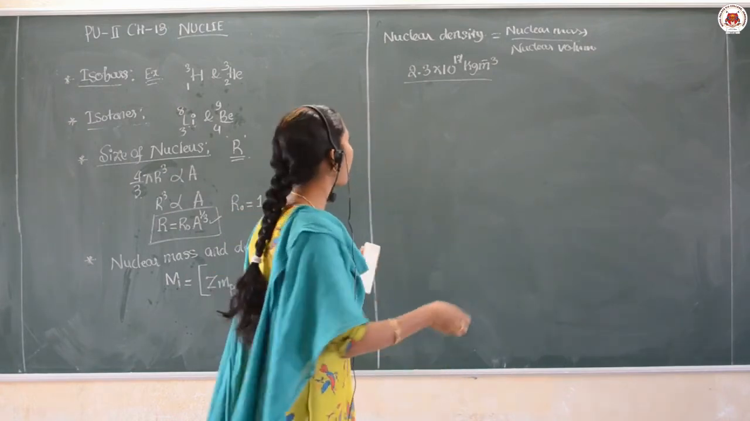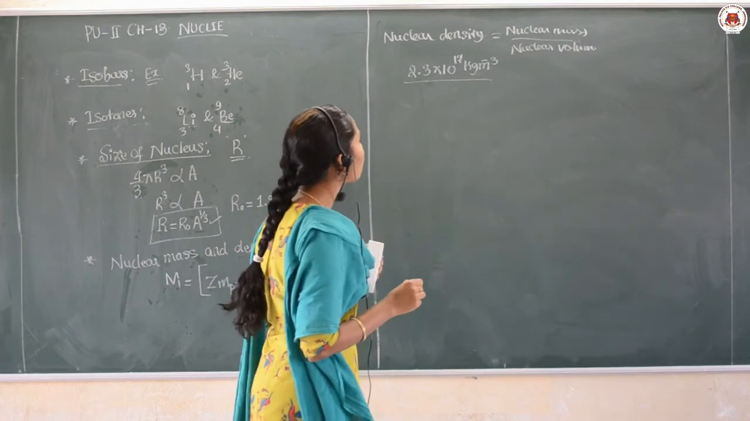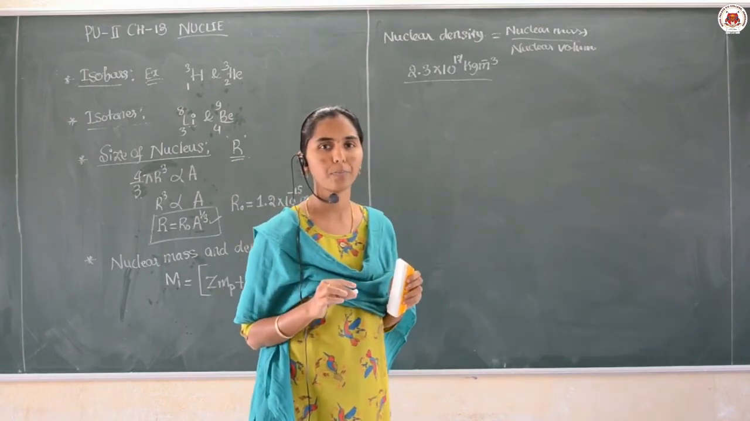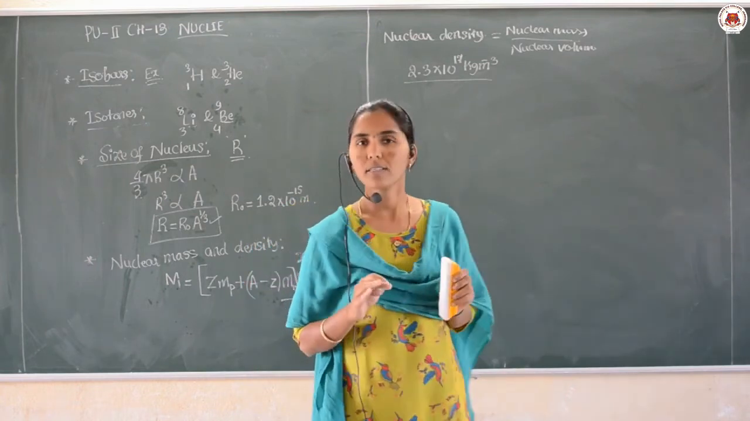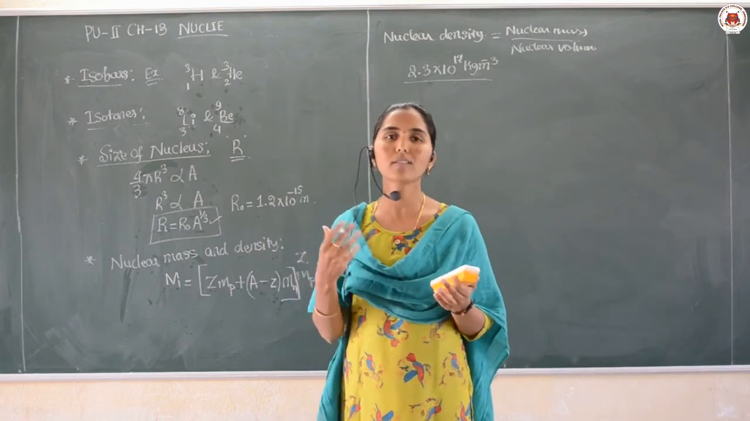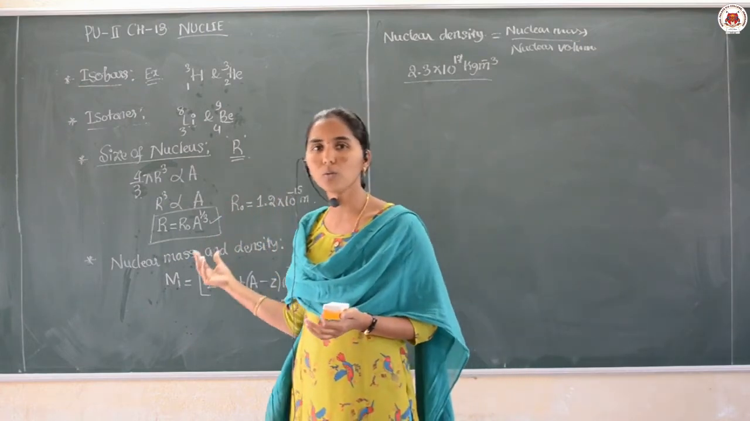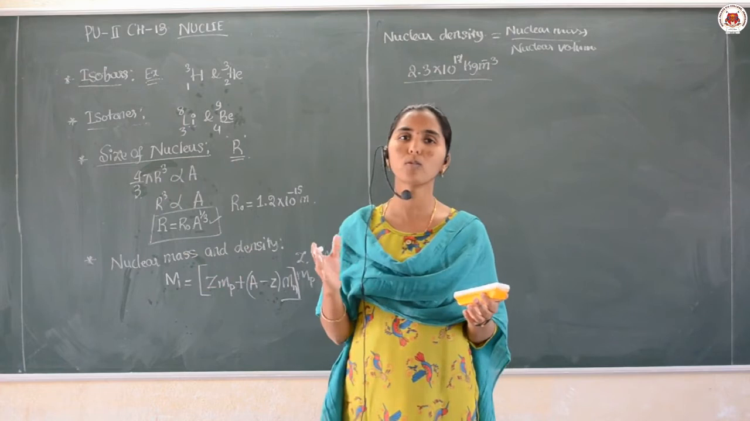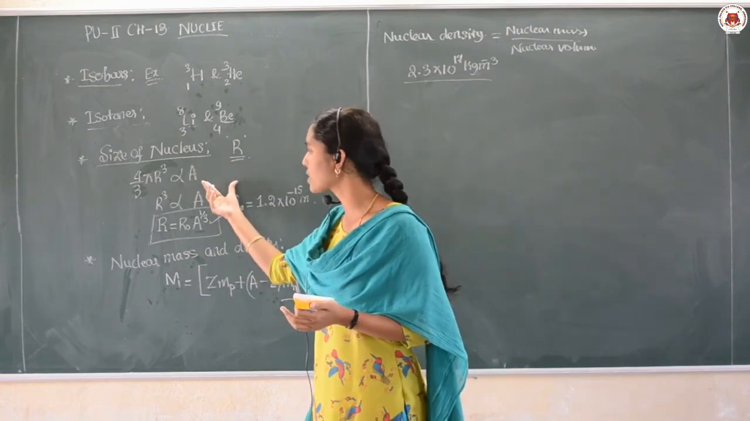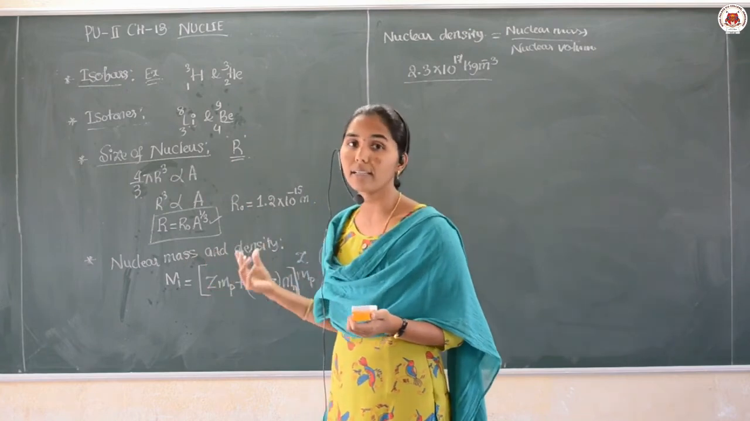That constant value of the density is 2.3 into 10 raised to 17 kg per meter cube. Am I clear, dear students? See, up to now what are the points we discussed? These all are about nucleus, proton and the types of the nuclei based on the same number of proton, atomic mass and the neutron. Then about the nucleus size and next nuclear mass and the density.